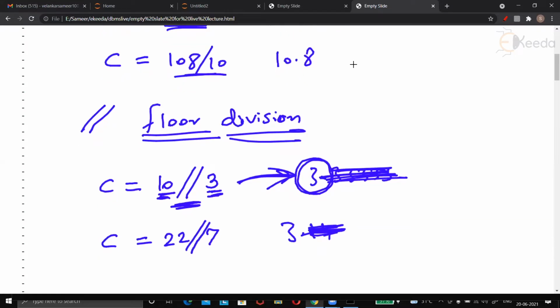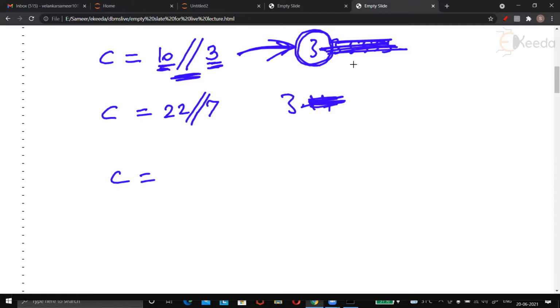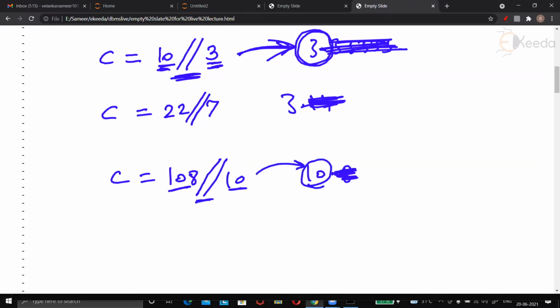Try it again. What if I write C is equal to 108 upon 10? You know the answer is 10.8. But with floor division, it will be simply 10. That means whenever you divide two quantities using floor division, the answer is only the integer portion. The float portion is not given in the answer.